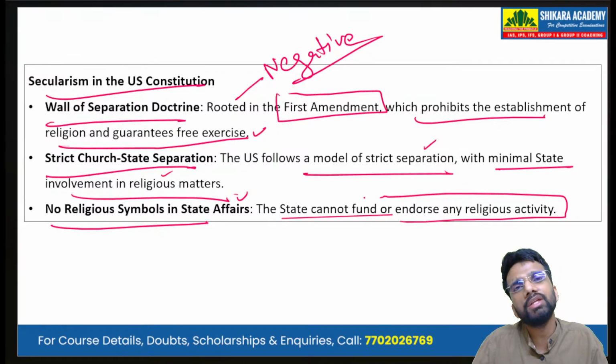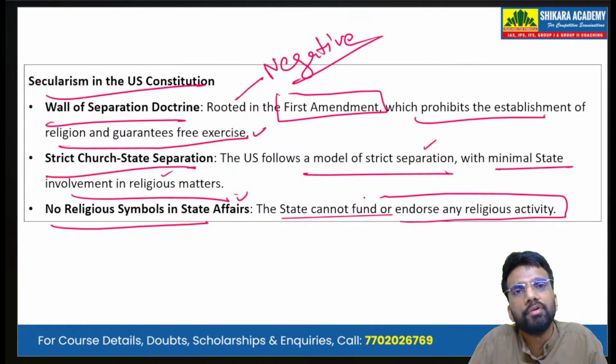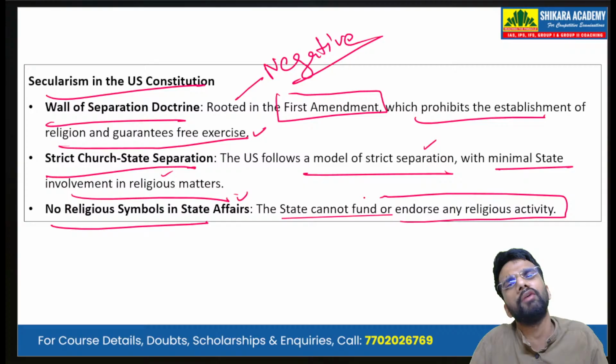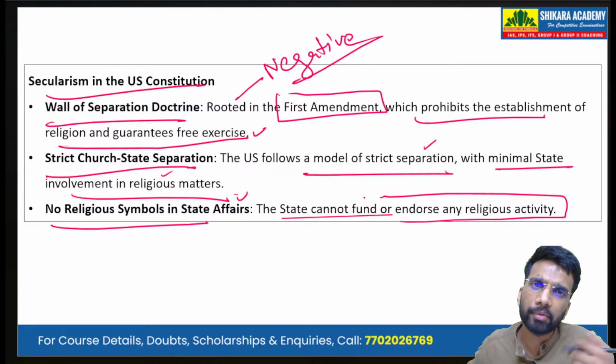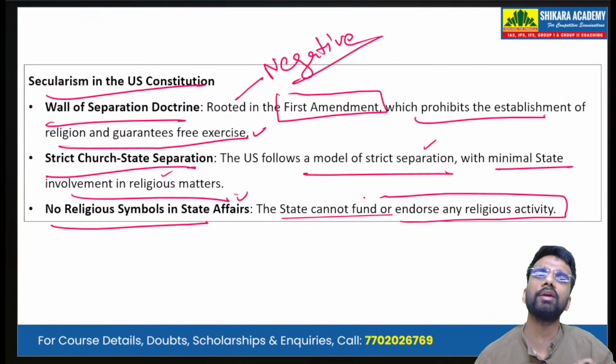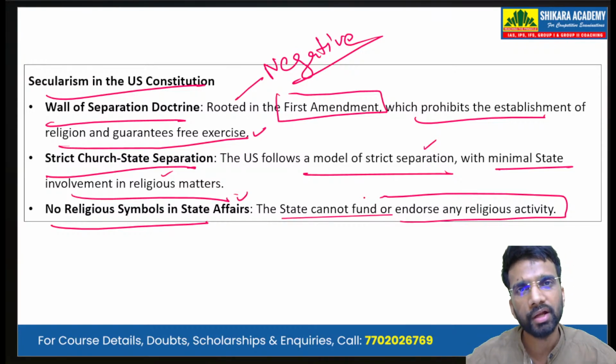Unlike India, where we encourage and support the religious activities of different religions. The government gives the Hajj subsidy. The government also promotes pujas on Hindu festivals, or promotes Sikh pilgrimage to sites in Pakistan. So these are the positive, affirmative ways in which the government of India promotes all religions equally, but in the US there is no religious symbol in state affairs. So the state has no affairs in the church, and the church has no affairs in the state.